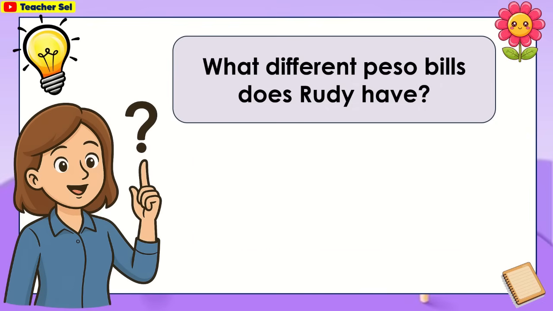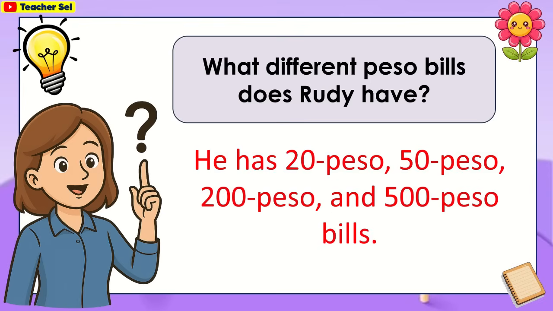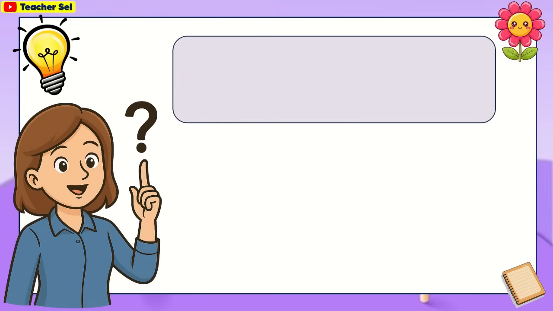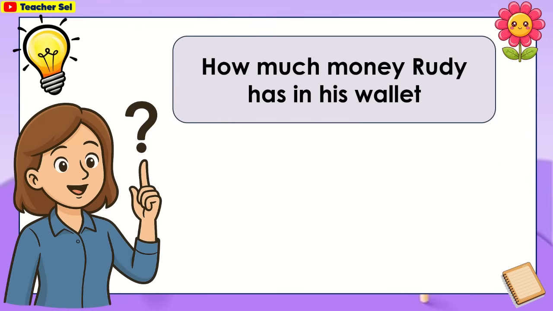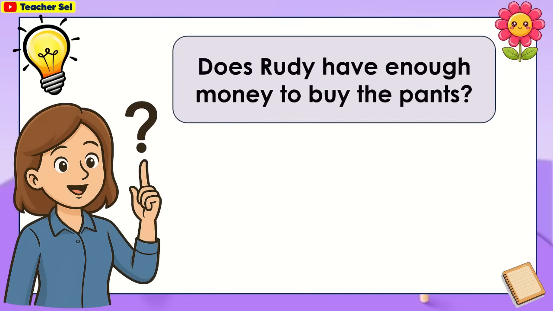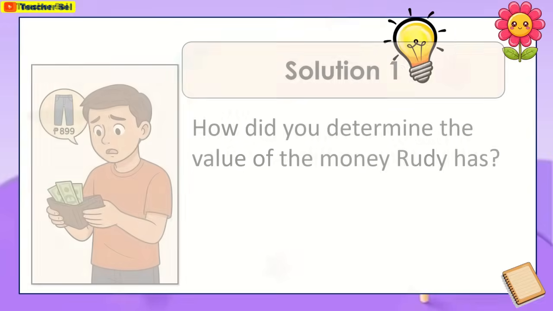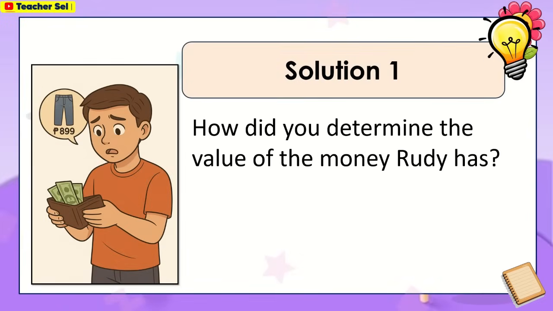What different peso bills does Rudy have? He has 20 peso, 50 peso, 200 peso, and 500 peso bills. How much money does Rudy have in his wallet? Does Rudy have enough money to buy the pants? Here is solution 1.